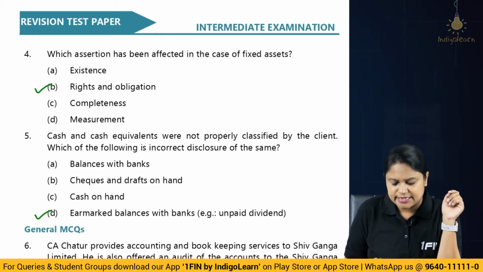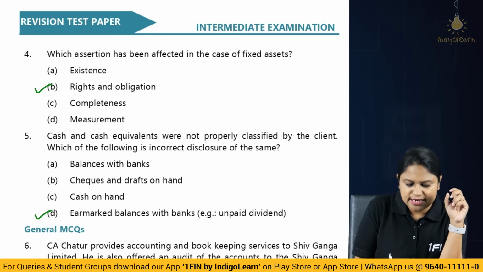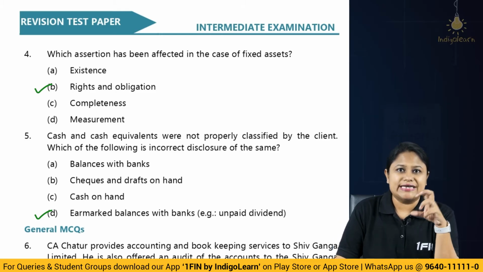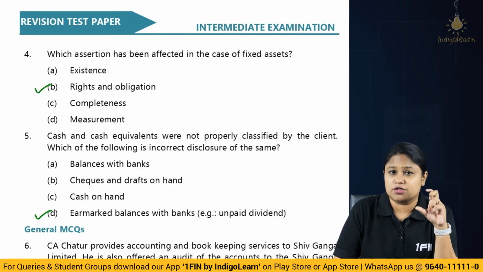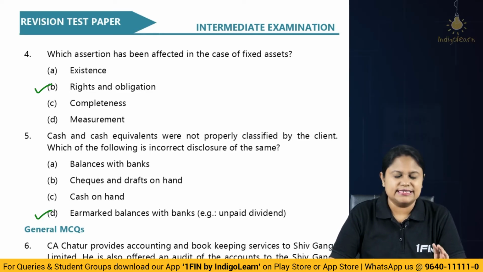So this has to be shown separately as a disclosure for earmarked amount to be utilized for a specified purpose, but doesn't come under cash and cash equivalent. Okay. For this, your knowledge regarding audit of items when we study disclosure requirements, presentation disclosure has to be good enough, correct? Yes. So that was regarding the case scenario question where you have discussed the MCQ.